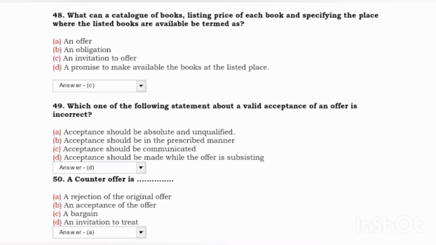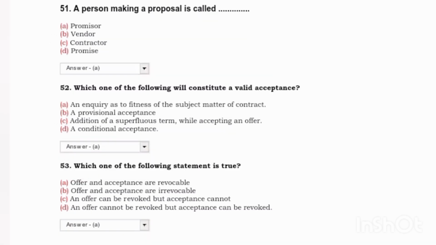Next, which one of the following statements about a valid acceptance of an offer is incorrect? Answer D, acceptance should be made while the offer is subsisting. Next, a counter offer is: a rejection of the original offer. Next, a person making a proposal is called: answer A, promisor.